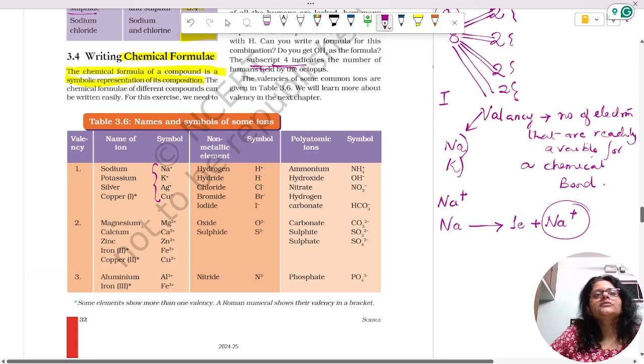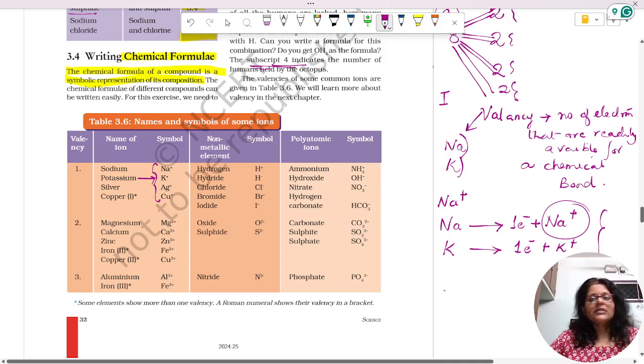K+, the potassium atom, has also given out one electron to become K+. Okay. So these are the ions. Silver is also Ag+, that means silver gave one electron. Copper 1 is also Cu+.